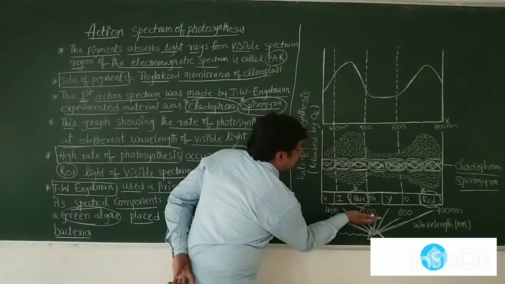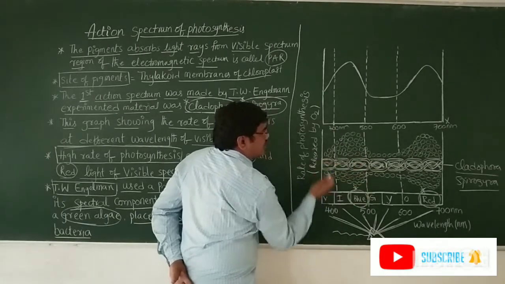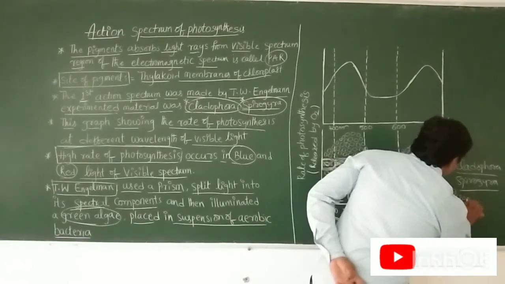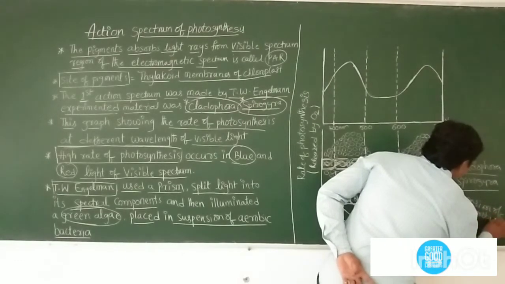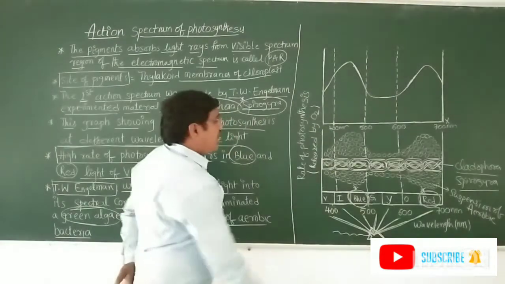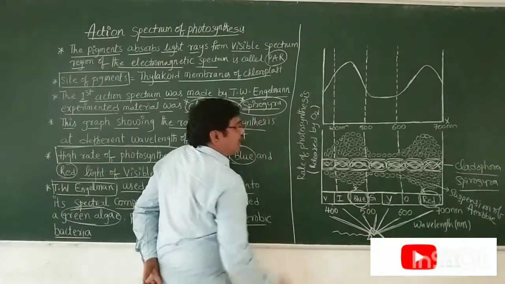This light is passed to the suspension of aerobic bacteria.